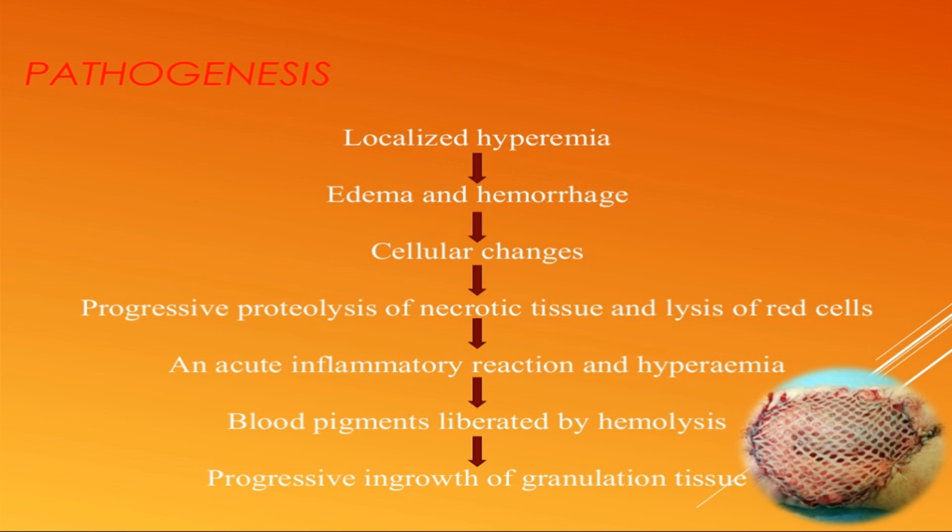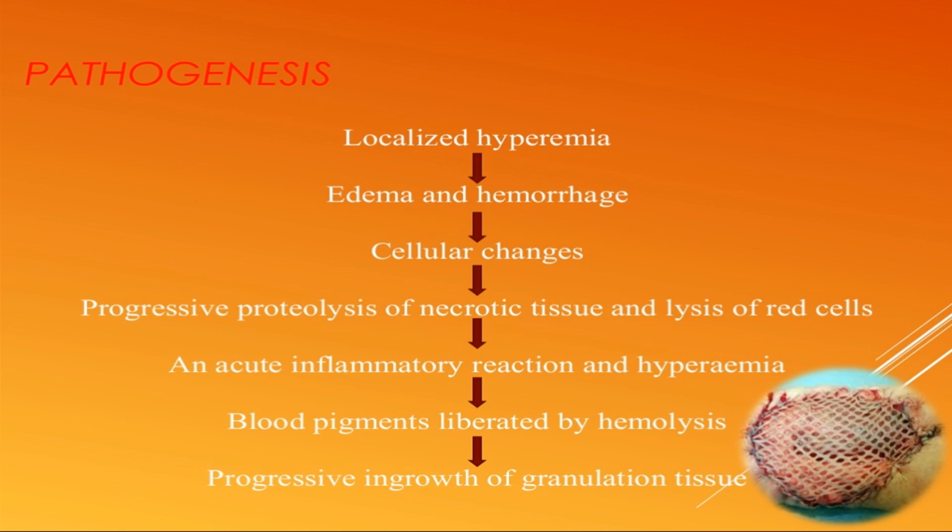The process of infarction is formed by localized hyperemia first. Local anemia occurs immediately after the obstruction of blood supply. For example, if a coronary artery has a thrombosis, the occlusion in the coronary arterial lumen causes a complete lack of oxygen supply to a particular part, and that causes local hyperemia first.